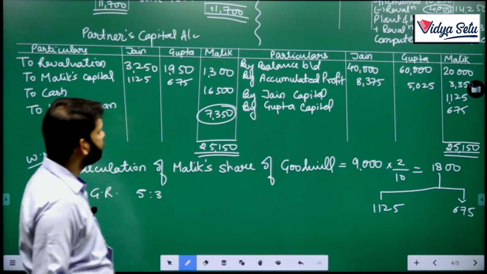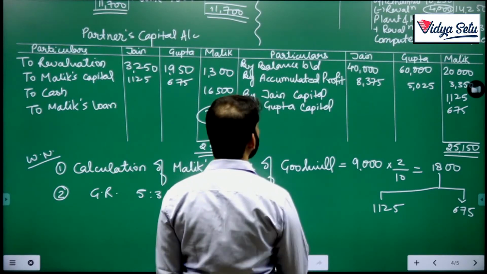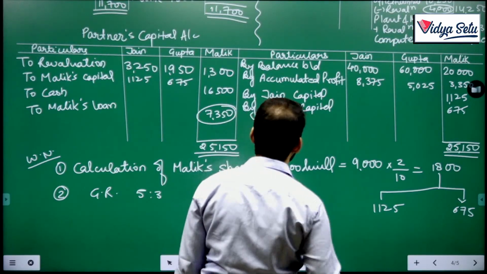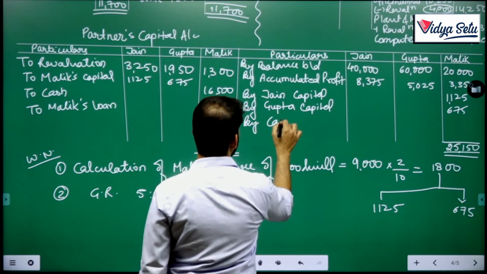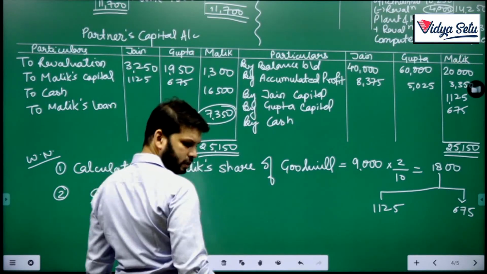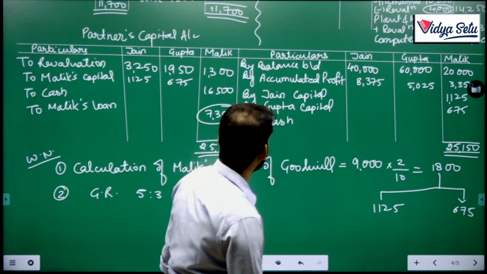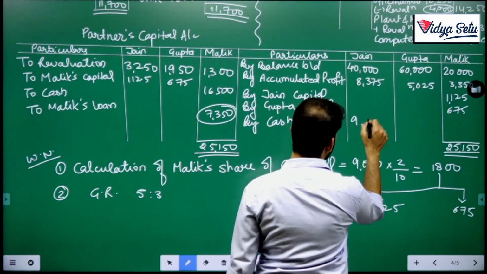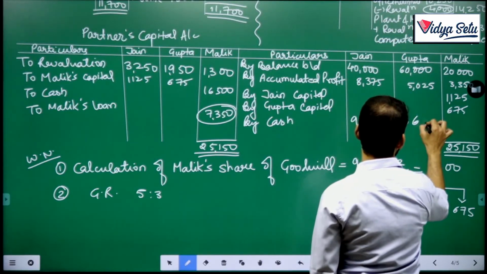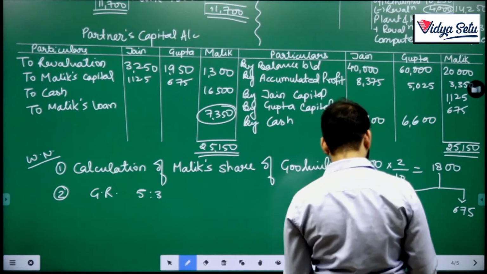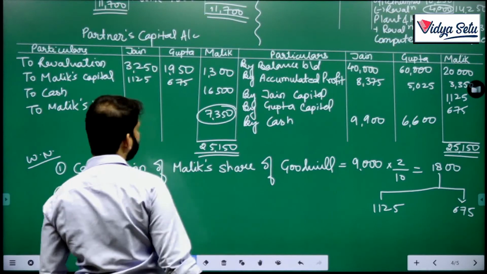So this 16,500 which we have paid to Malik was supposed to be brought in by Jain and Gupta, in which ratio? 3:2, given in the question. So by cash. So let's do 16,500 in 3:2. He's bringing 9,900 and he's bringing 6,600. Okay, that's the capital amount that they have to bring to pay this money to him.